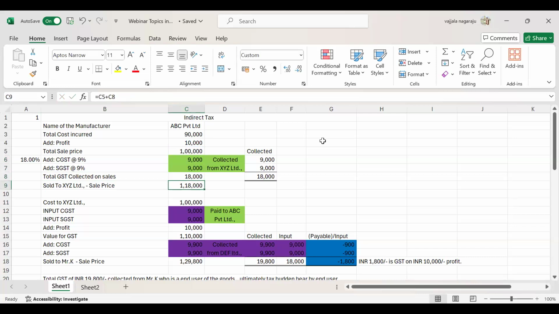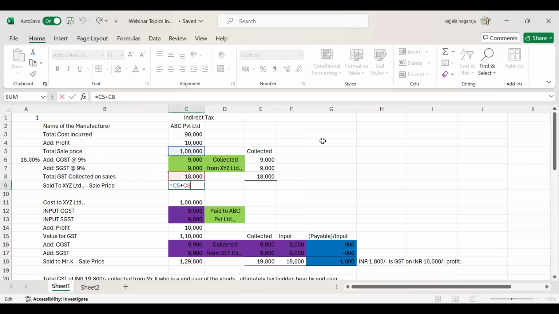Now this ABC Private Limited sells to some other person, suppose XYZ Limited. Once it is manufactured, it will sell to its customers, whether further suppliers, traders, wholesalers or retailers. In this case, it is XYZ Limited. So the total sale price to XYZ Limited is 1,18,000.